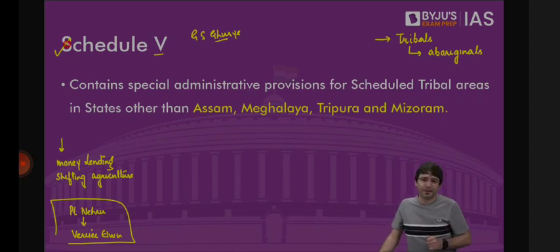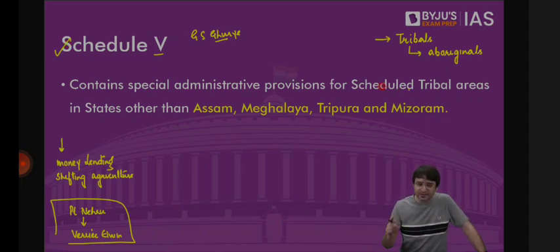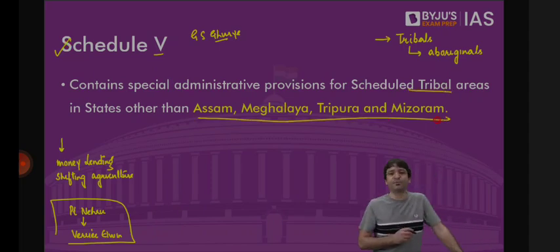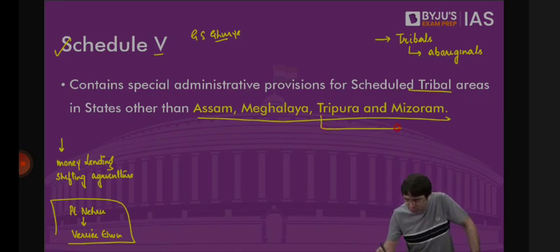of the Constitution. Schedule 5 looks at where there is a significant tribal population. We will administer those as scheduled tribal areas. But these should be states other than Assam, Meghalaya, Mizoram, and Tripura. Why? Because these 4 states are exclusively dealt with under Schedule 6 of the Constitution.